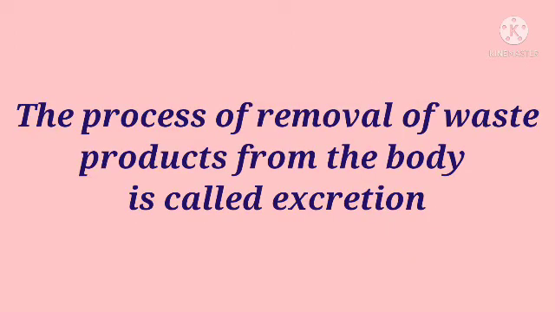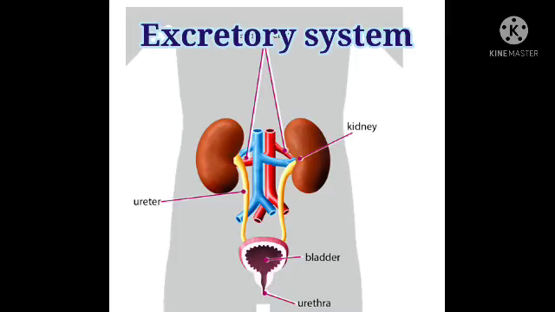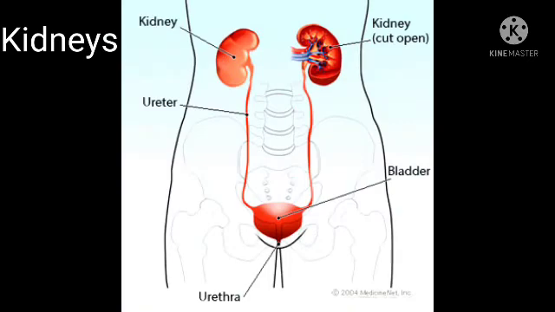The process of removal of waste products from the body is called excretion. Excretory system is responsible for excretion in human beings. It includes a pair of kidneys, a pair of ureters, a urinary bladder and urethra. Kidneys. Two bean-shaped kidneys are placed on the dorsal side of the abdomen.